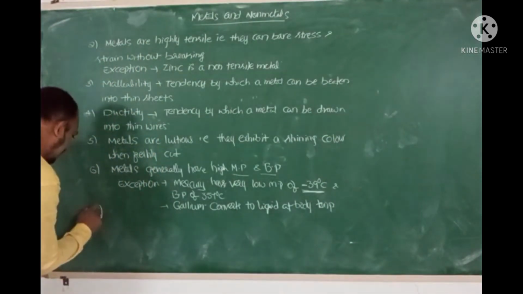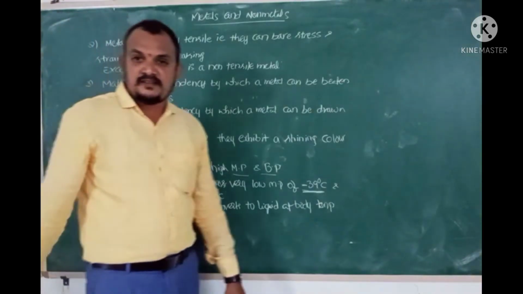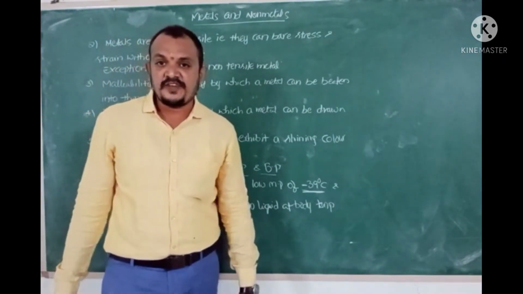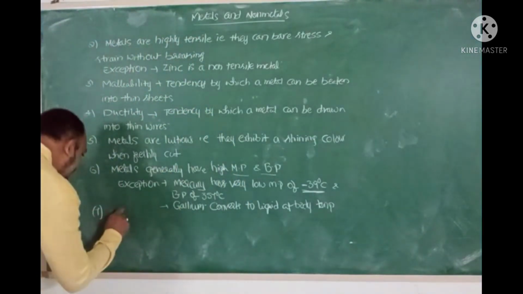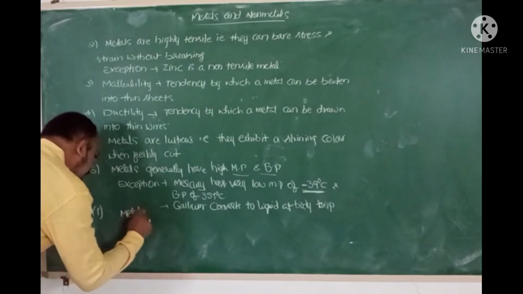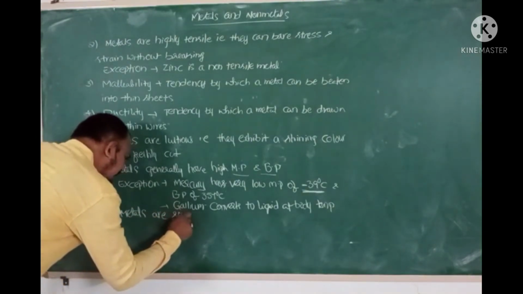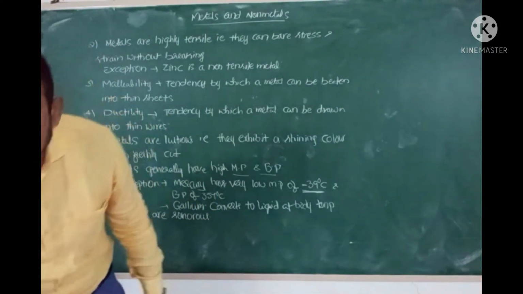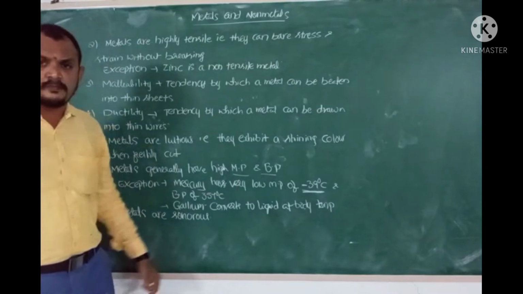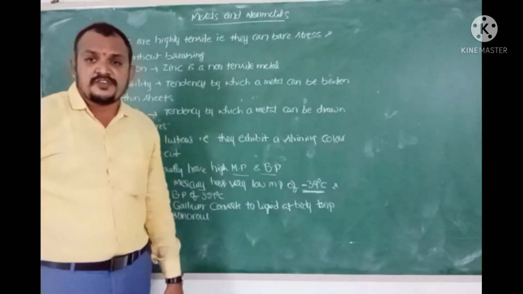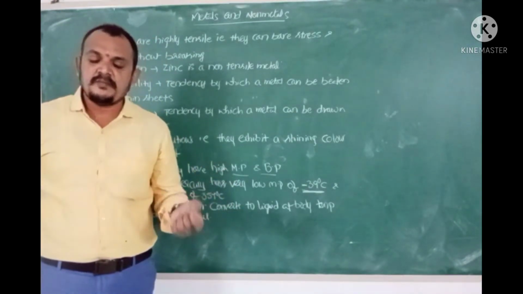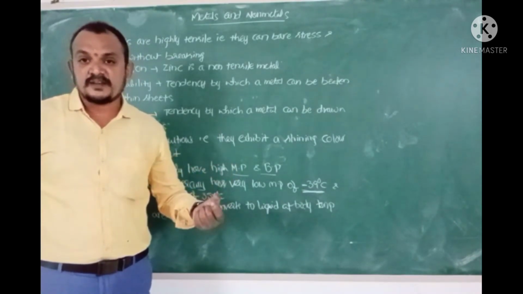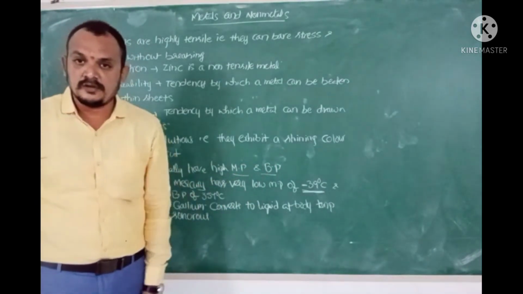Another property of metals is that metals are sonorous. That means when struck with another surface, they produce a ringing sound. This is about the physical properties of metals, which are determined by strong metallic bonding forces of attraction operating between metallic atoms in a metal crystal.